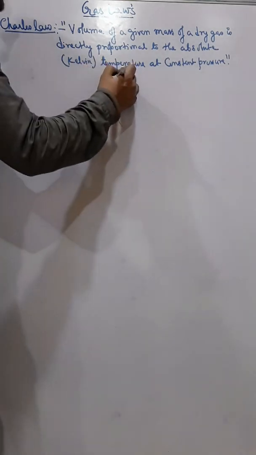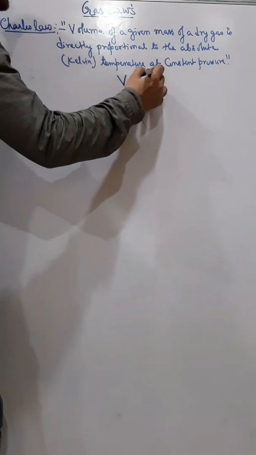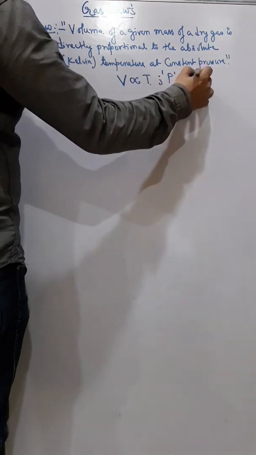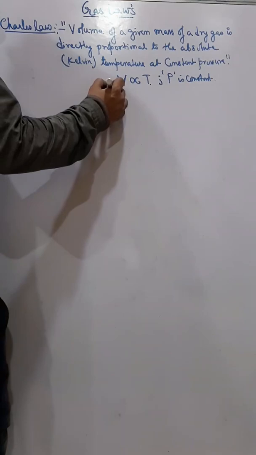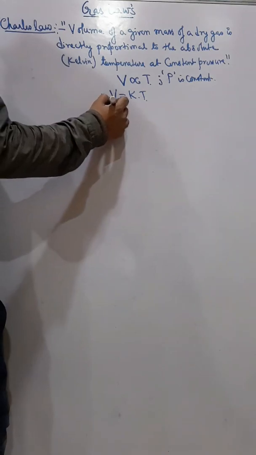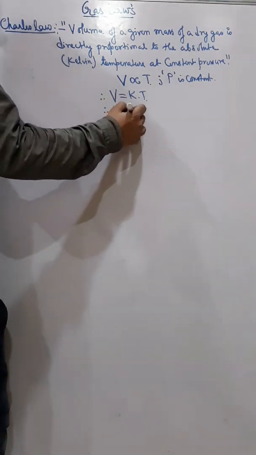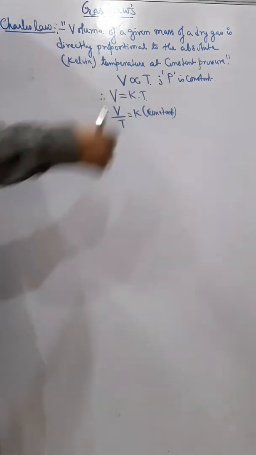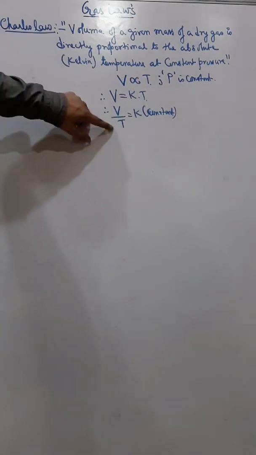So that means what? V is directly proportional to T, volume is directly proportional to temperature. In fact, it is absolute temperature or Kelvin temperature, and P is constant. So pressure is constant. Again, we can say that V is equal to K into T, and therefore V by T is equal to K. So in Charles' law we can say that V by T is always constant.